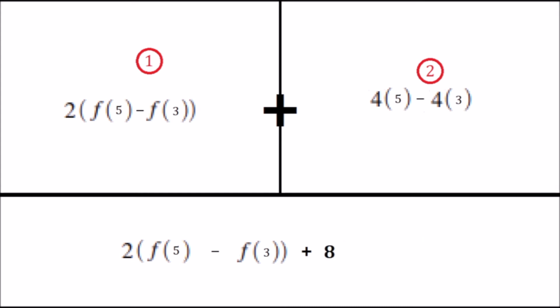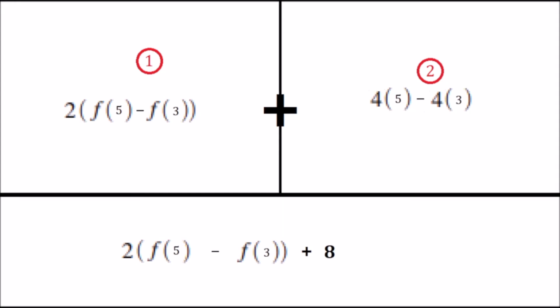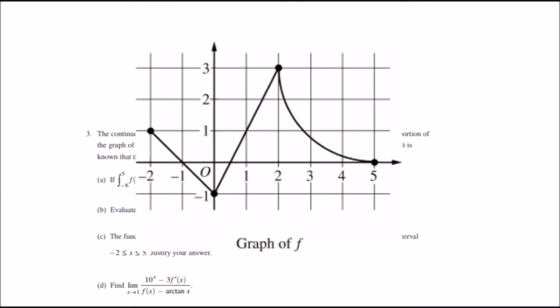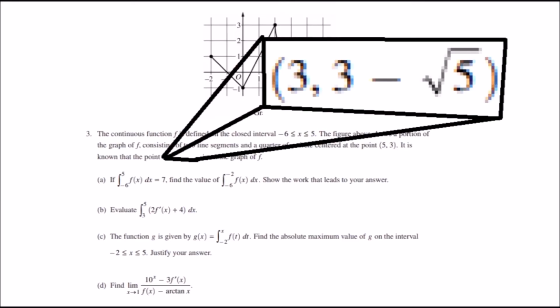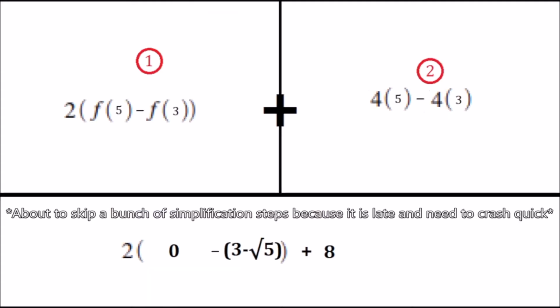The next thing we need to do is evaluate. So we have 2 parentheses f of 5, which based on the graph is 0, minus f of 3, which is 3 minus radical 5, which is given to us in the problem's information, close parentheses, plus 8, which is the second integral evaluated. And then we simplify.